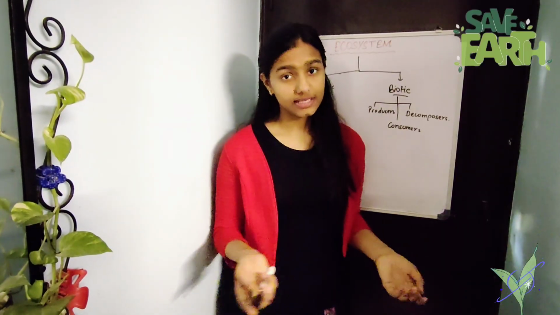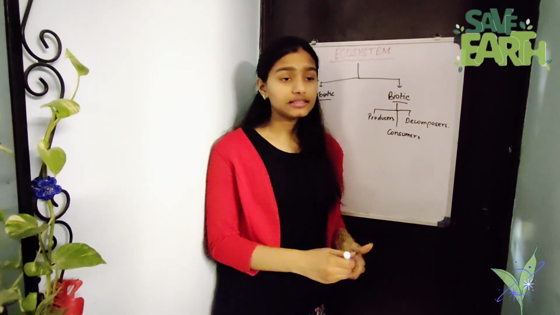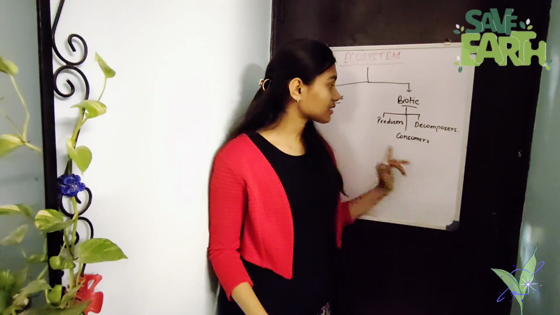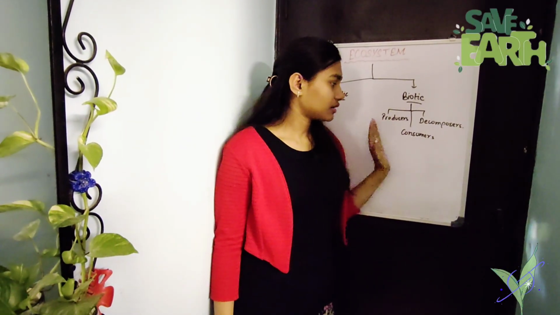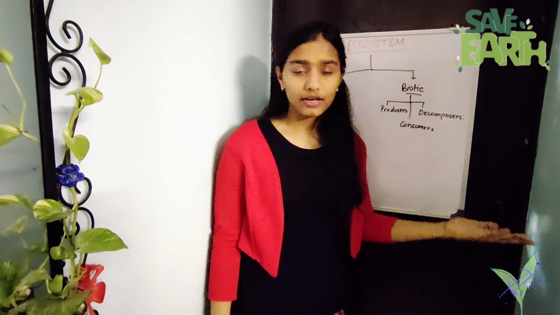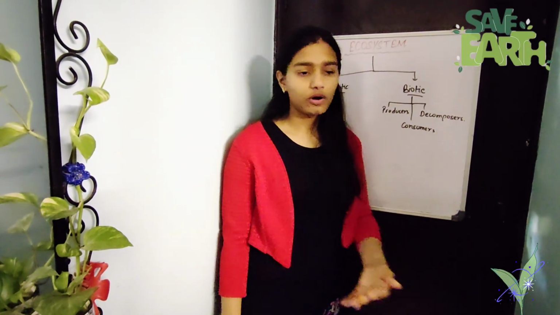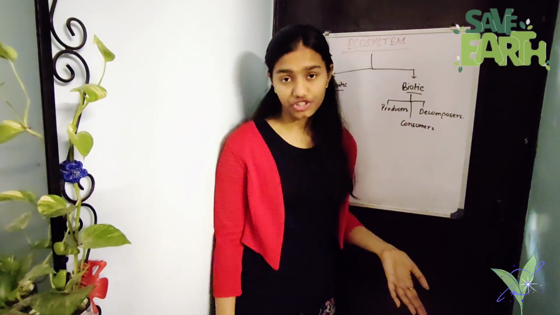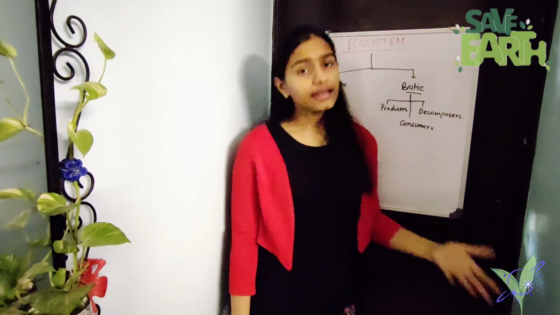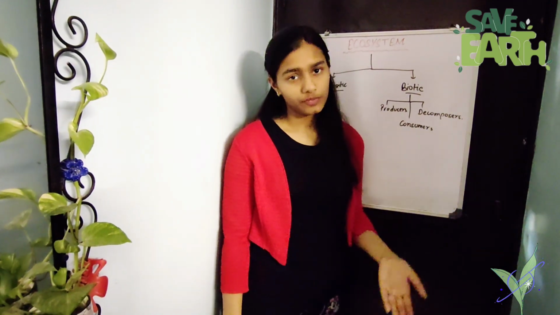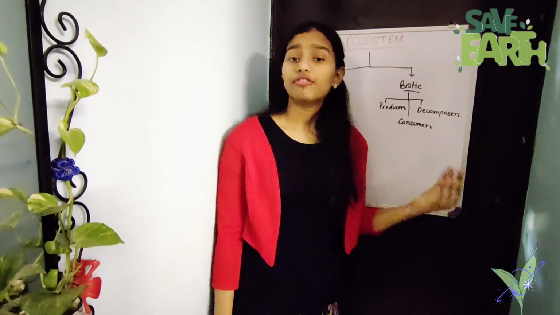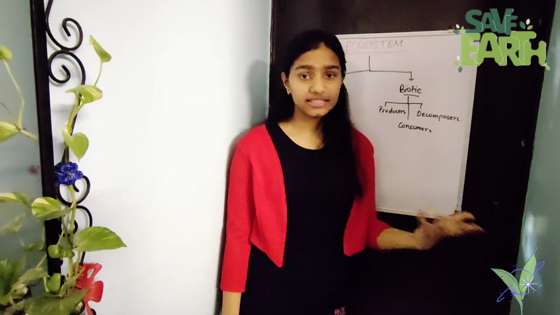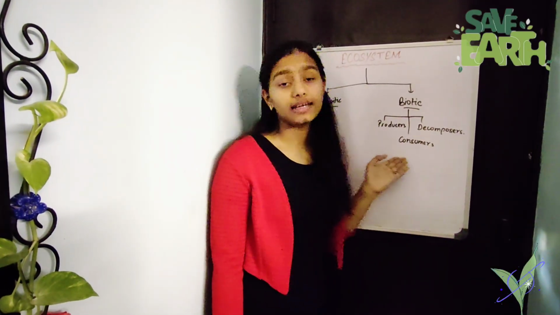Next we have consumers. Consumers are the next important part of the biotic component, which includes basically the animals that do not make their own food and all the organisms that follow the heterotrophic mode of nutrition. That means they directly or indirectly depend on plants for their food. So consumers include all the animals, fungi, some bacteria, and parasites. That all comes under consumers.